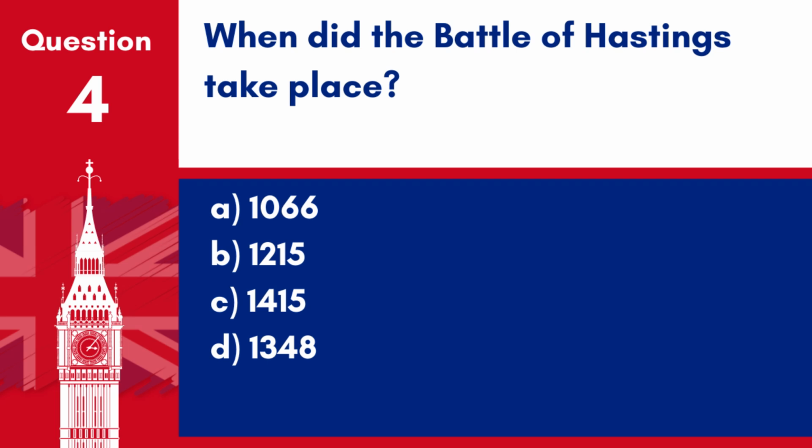Question 4. When did the Battle of Hastings take place? A. 1066. B. 1215. C. 1415. D. 1348. Answer. A. 1066. The Battle of Hastings occurred in the year 1066, marking a pivotal point in English history.